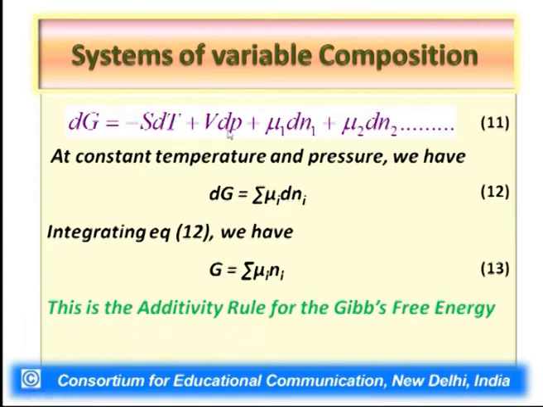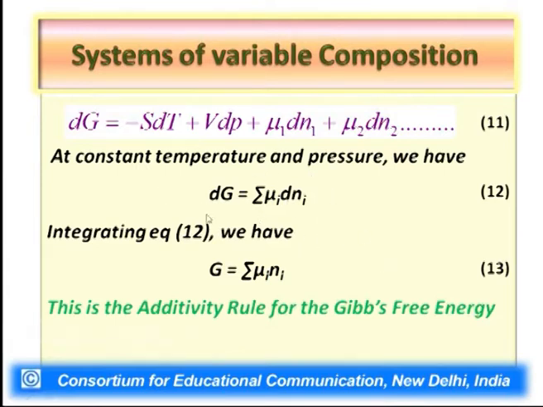Therefore, we are left with n such terms, mu1 dn1 plus mu2 dn2 and so on and so forth. So we can write it as dG equal to the summation of mu i dni, that means a number of terms mu i dni are being added, for example mu1 dn1 plus mu2 dn2 and so on and so forth.